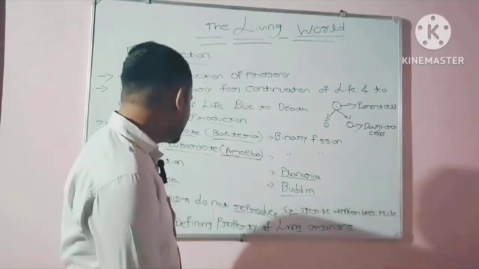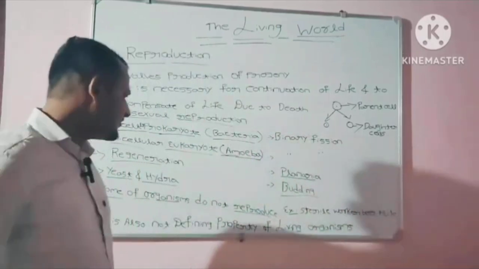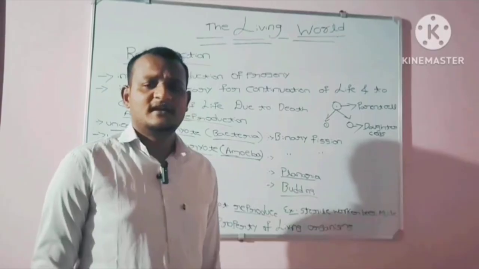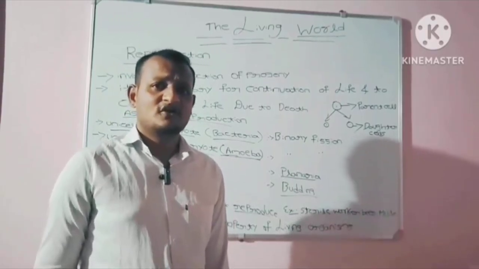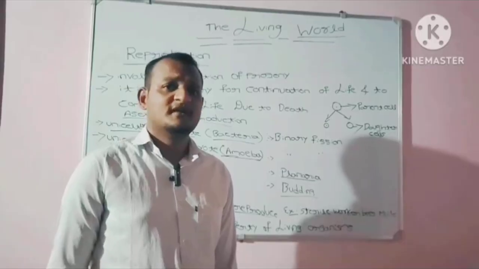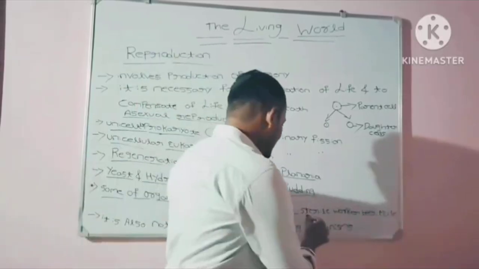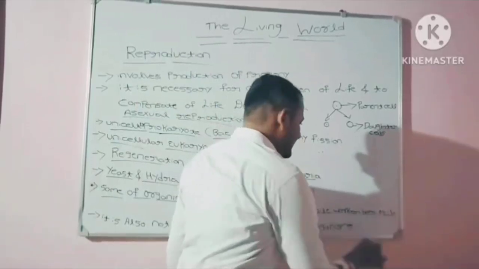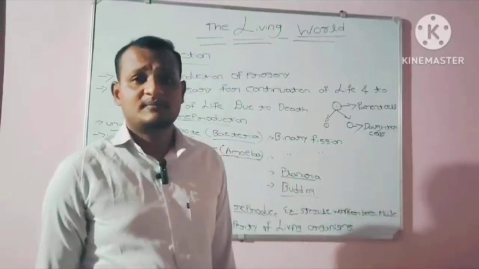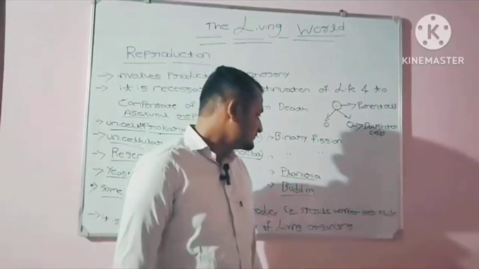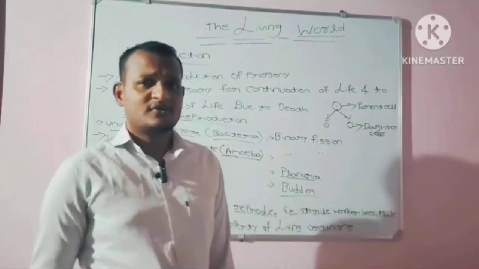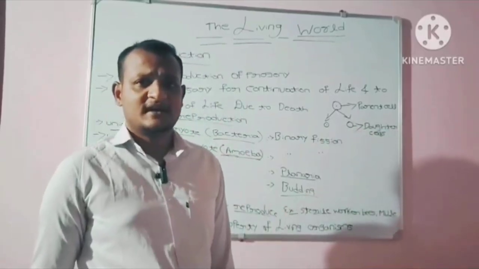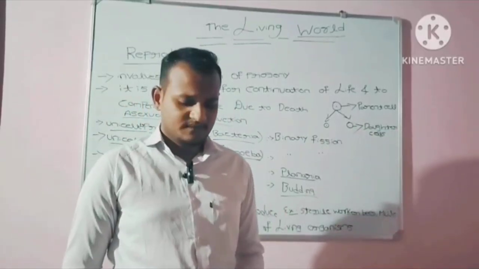So, in this case, reproduction is also not a defining property of living organisms. If it were a defining property, all living organisms should reproduce. But sterile worker bees, mules, and infertile human couples do not reproduce, and they are also living organisms. In this case, reproduction is also not a defining property of living organisms.